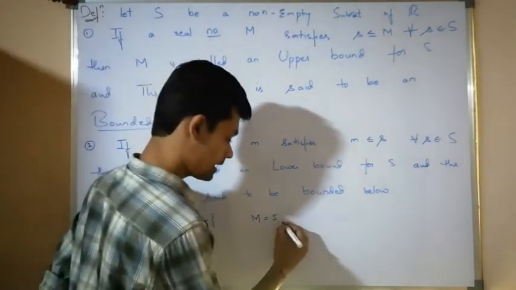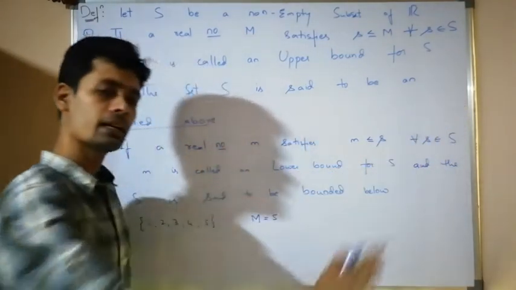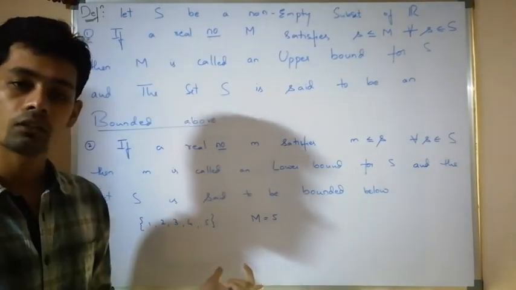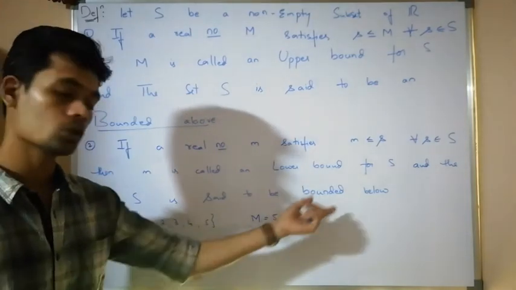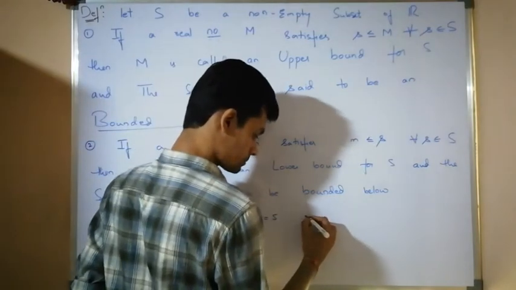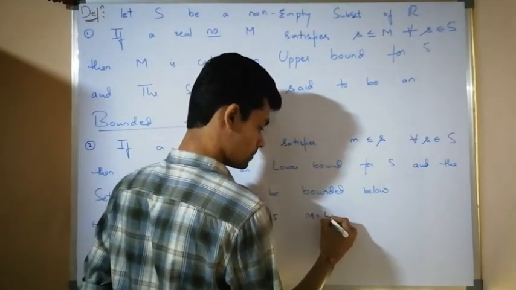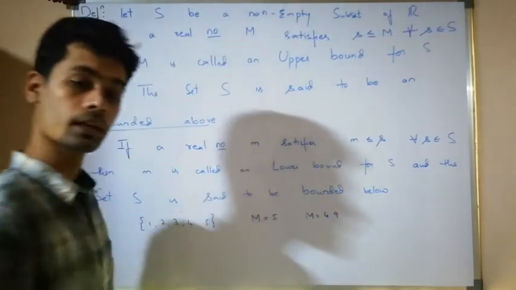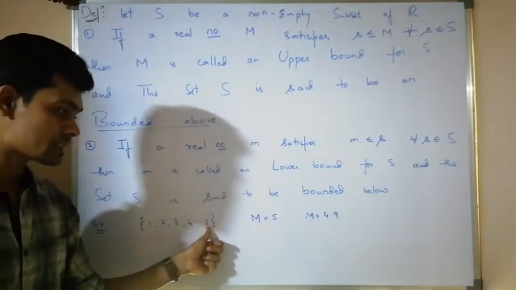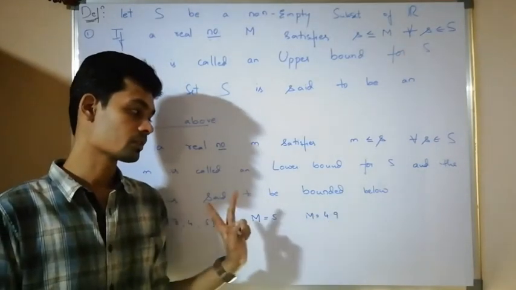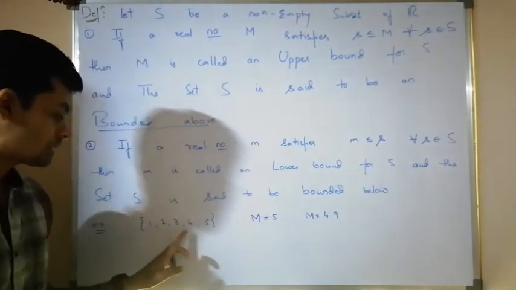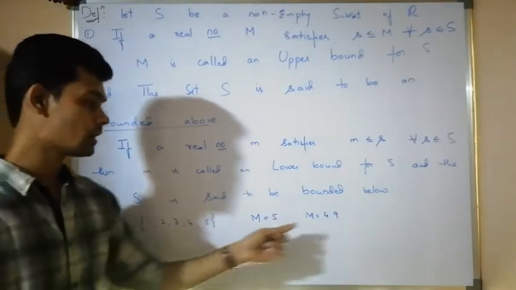Not only 5, I can take any number greater than 5. If I take any number greater than 5, all these elements are less than or equal to that number. Therefore, all those numbers are upper bounds. But I can't take capital M is equal to, suppose, 4.9. The reason is that if I take 4.9, I get an element in the set which is not less than 4.9. This one and this one are less than 4.9, but 5 is not less than 4.9.